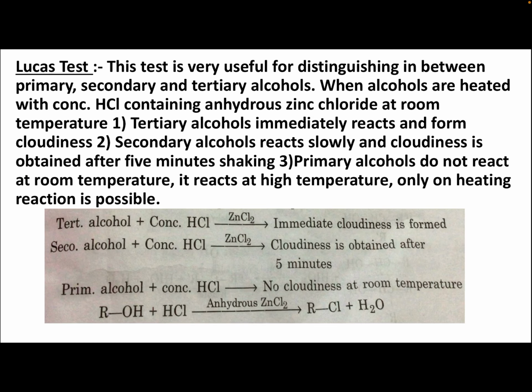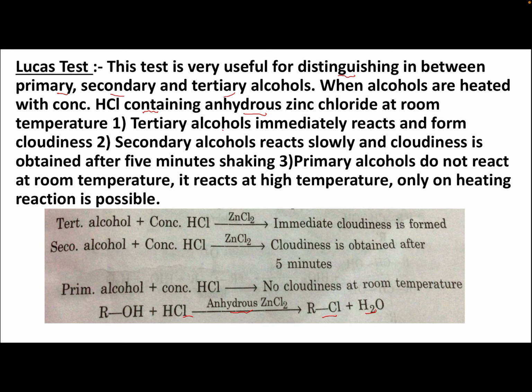Lucas test. This test is very useful for distinguishing between primary, secondary and tertiary alcohols. When alcohols are treated with concentrated HCl containing anhydrous zinc chloride at room temperature, we get RCl plus H2O.